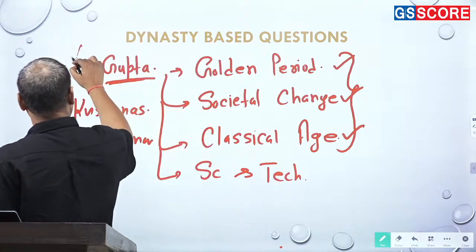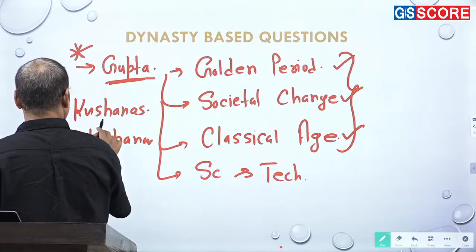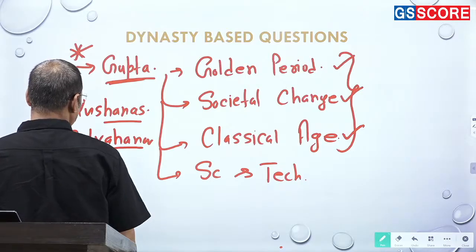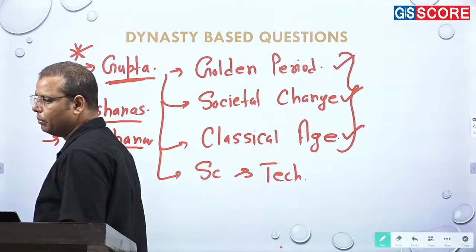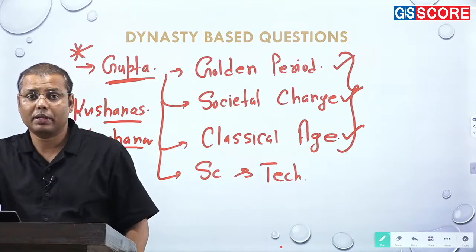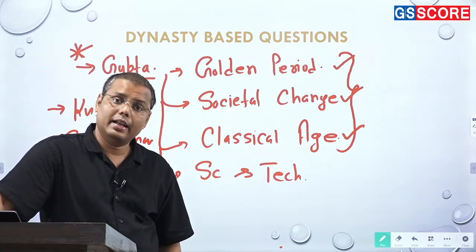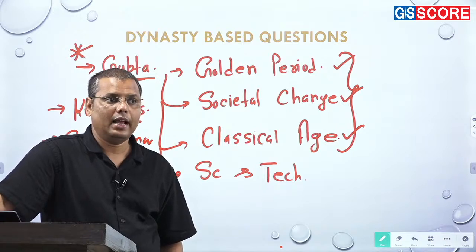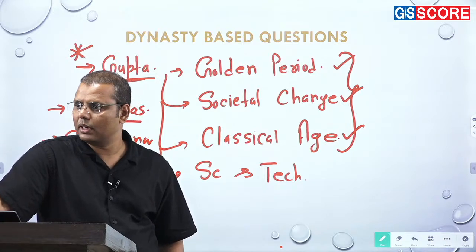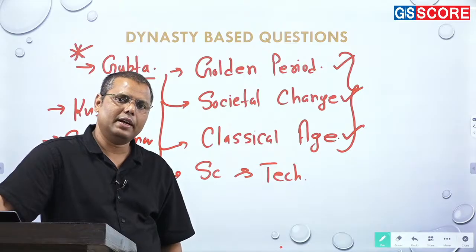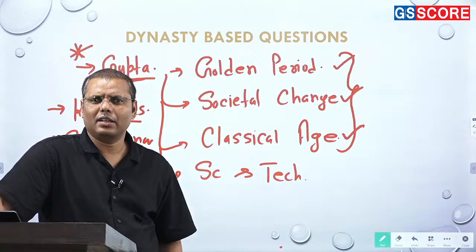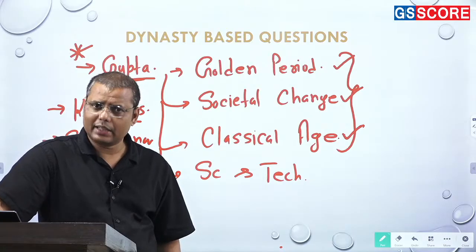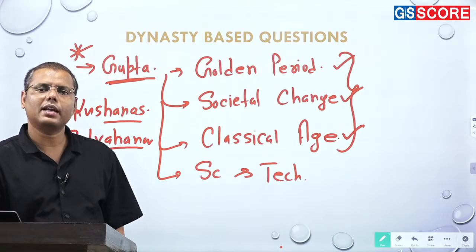So apart from the Guptas, to whom I am giving the maximum weightage, you can see and check out the Kushanas and Satavahanas. After that, it comes to the early medieval period, because the early medieval period is more important with respect to the development of art and culture. And here the Cholas and Pallavas had the maximum contribution. But apart from the Cholas and Pallavas, there may be other kingdoms important for you, such as the Hoysalas, whose contribution is also there, though they come slightly late.